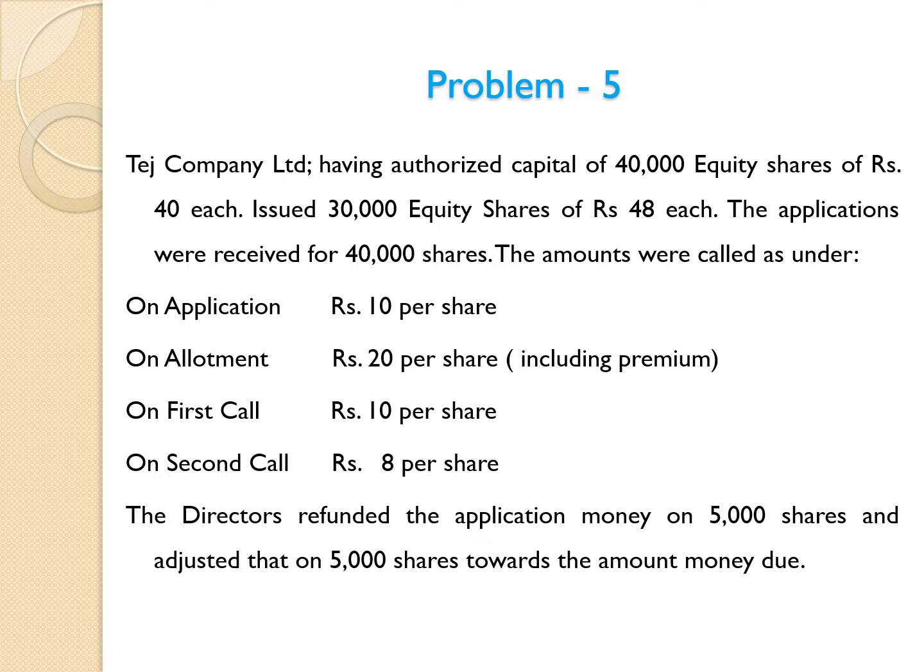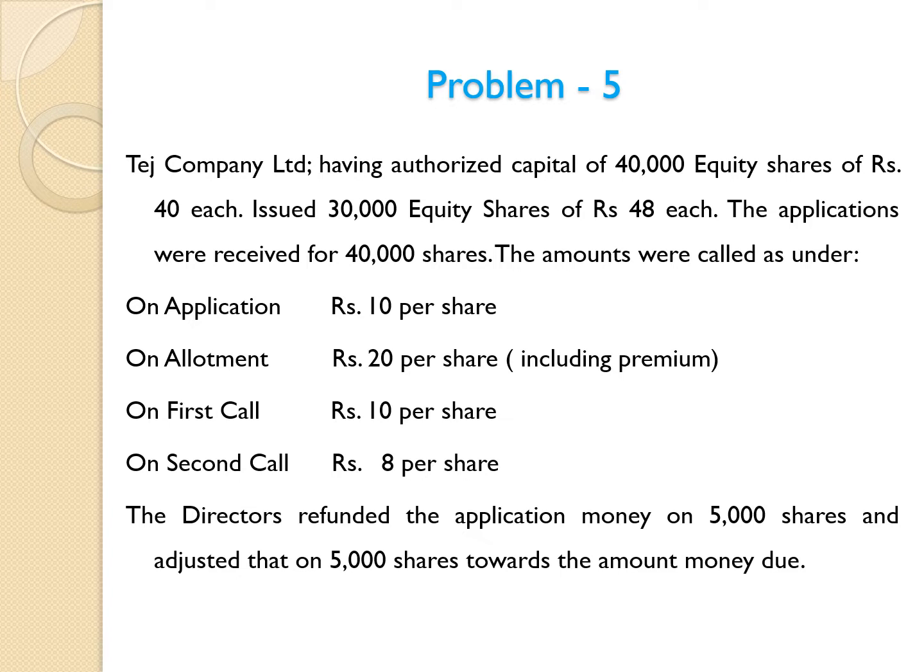By considering the matter given in the problem, we can analyze that matter here. Name of company is Tej Company Limited. All authorized capital of the company consists only of equity shares. Here authorized capital is 40,000 equity shares of rupees 40 each.